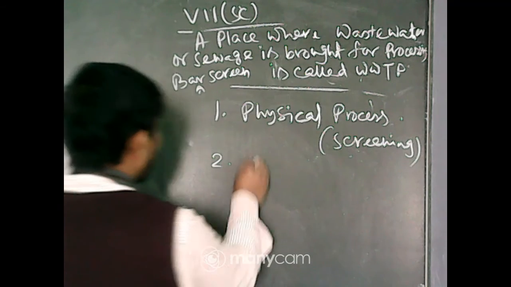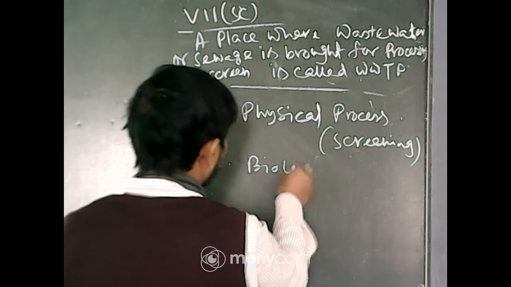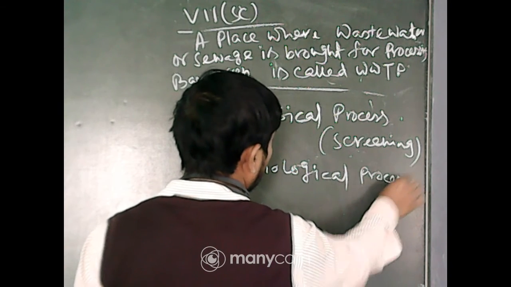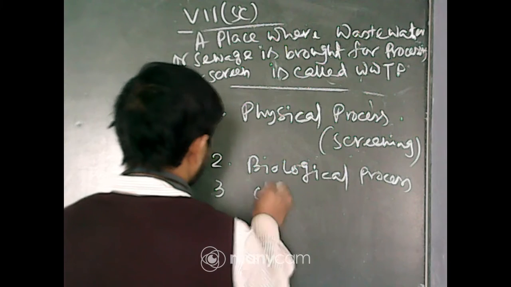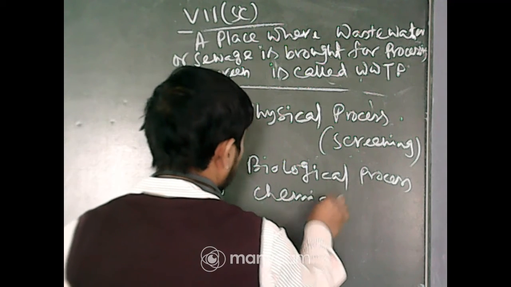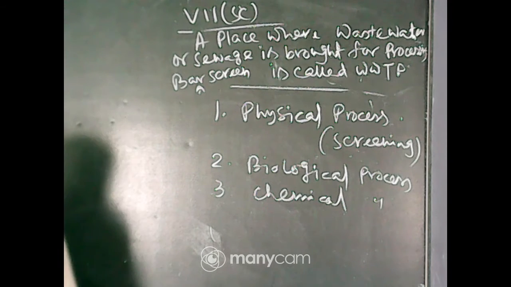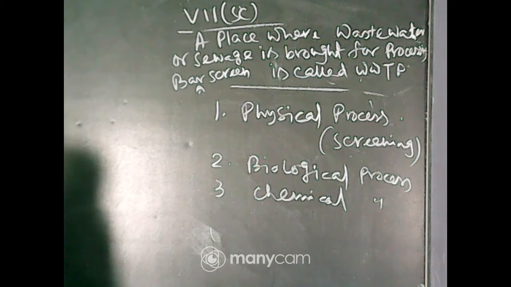Number 2 is the biological process, and number 3 is the chemical process. So, physical process, biological process and chemical process.